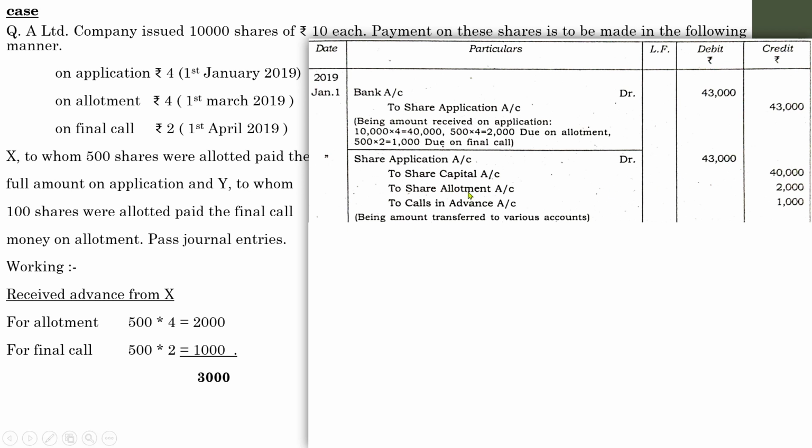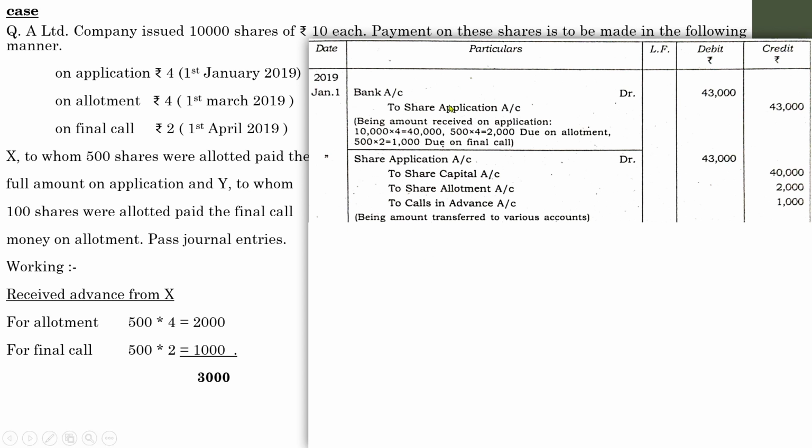Next one, advance amount received on allotment is 2,000 and advance amount received on calls is 1,000. Here don't get confused, calls in advance here represents the final call, so they have written calls in advance, or you can write final call or last call, like that. And don't forget to pass the necessary narration with regard to each of the journal entries. So this is how you have to deal with calls in advance.